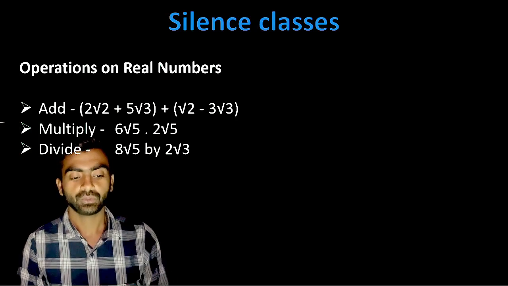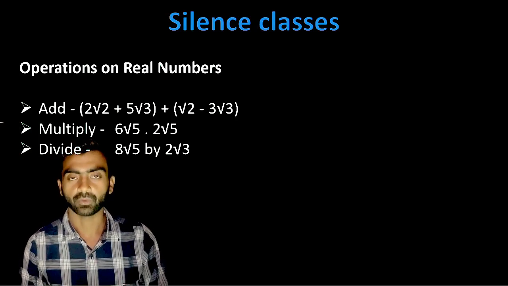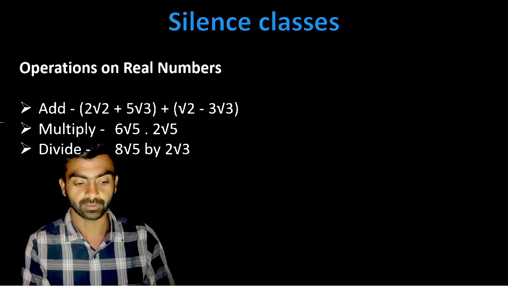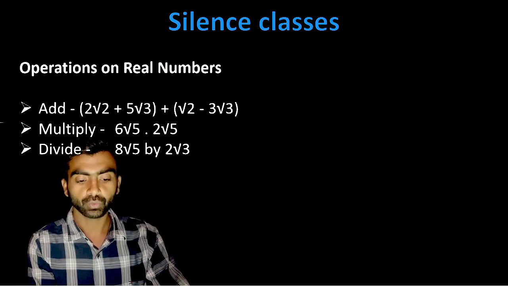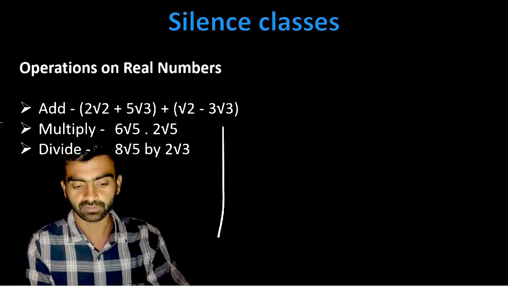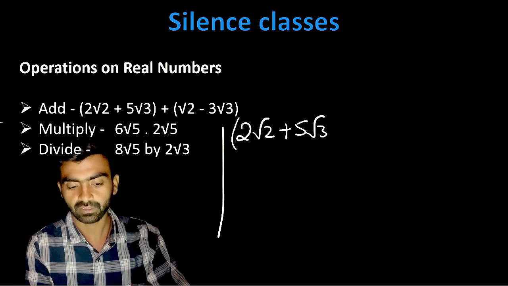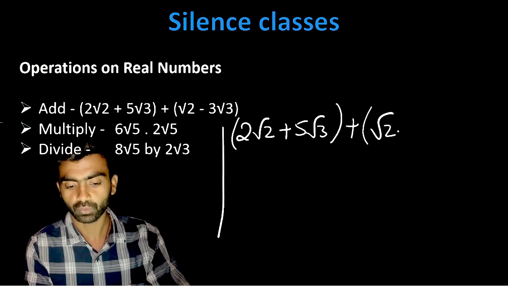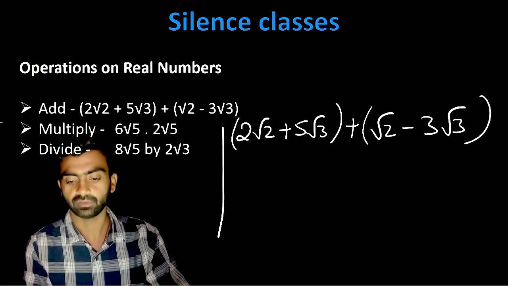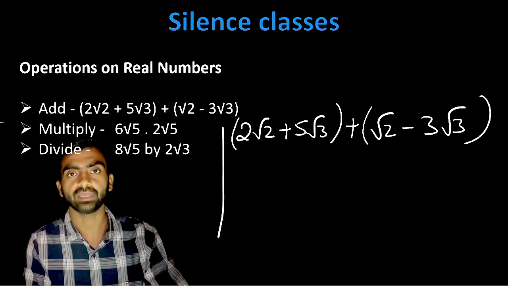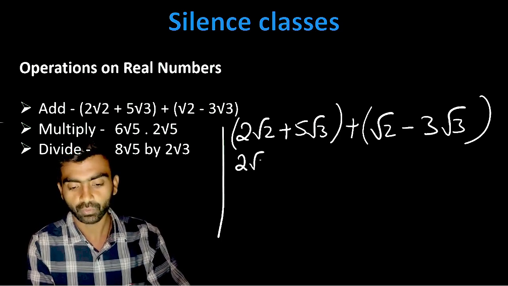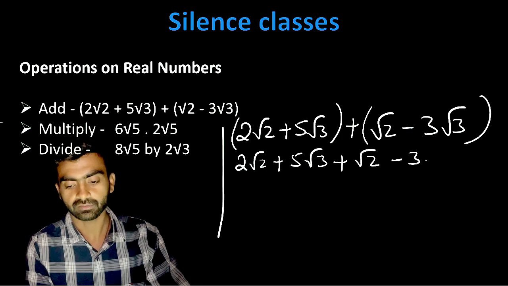Now let's do operations on real numbers. These are some questions. We have to add 2 root 2 plus 5 root 3, in brackets, plus the bracket root 2 minus 3 root 3. First of all we have to open the brackets, so we can write 2 root 2 plus 5 root 3 plus root 2 minus 3 root 3.